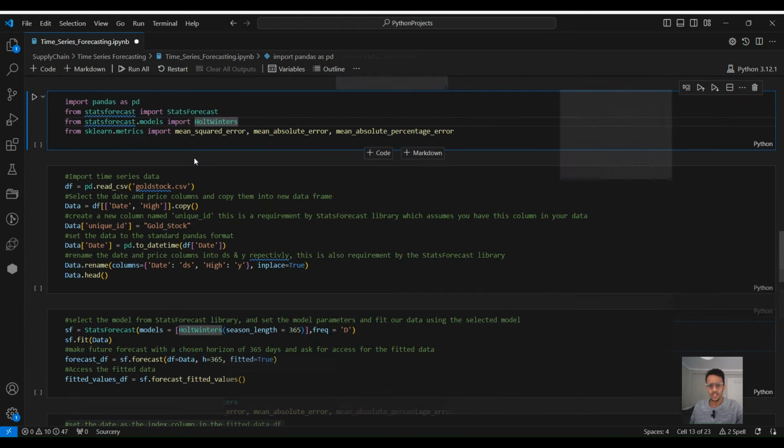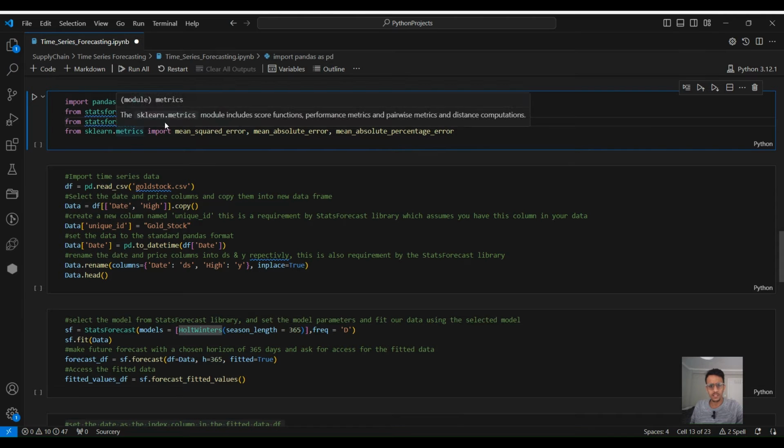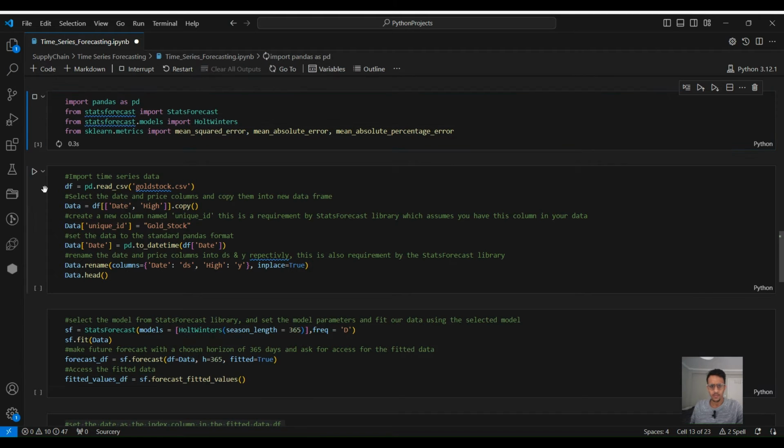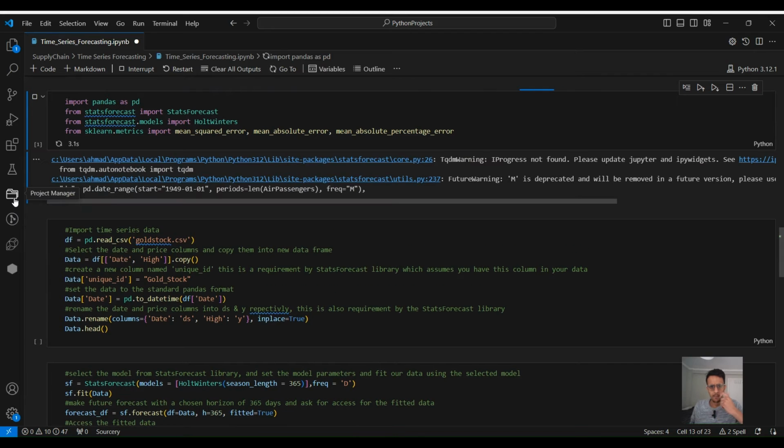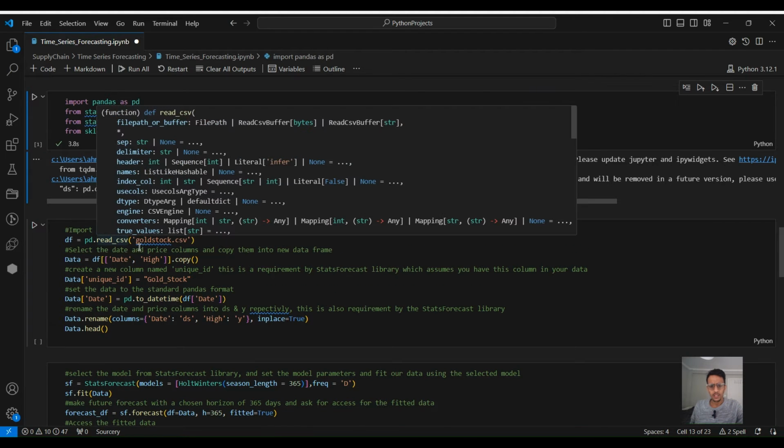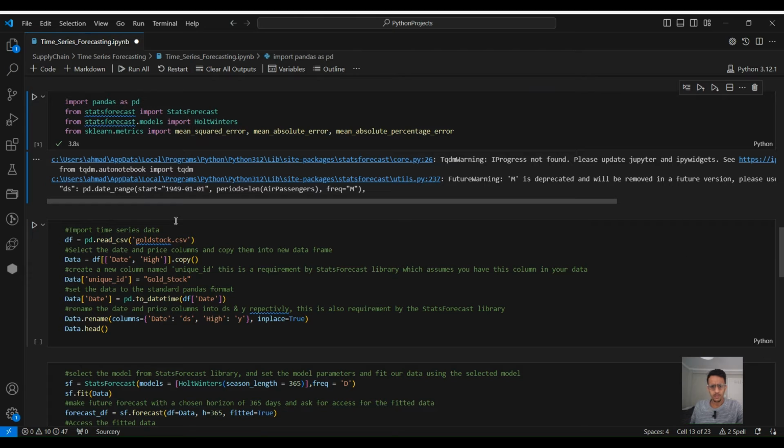Okay. Now let's try a statistical method for forecasting. We will be using HoltWinters from StatsForecast. This is also known as the triple exponential smoothing, which captures both trend and seasonality. So we need also pandas. We will need HoltWinters from StatsForecast, and we need from sklearn the error metrics. Similarly, as we did in the previous one, we will load the data. We need only the date and the high price column.